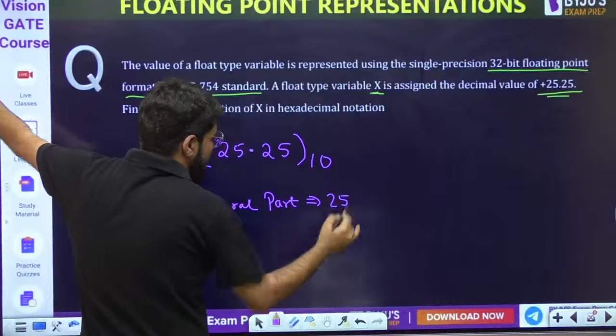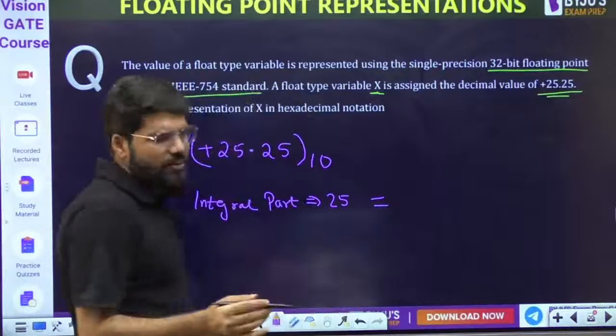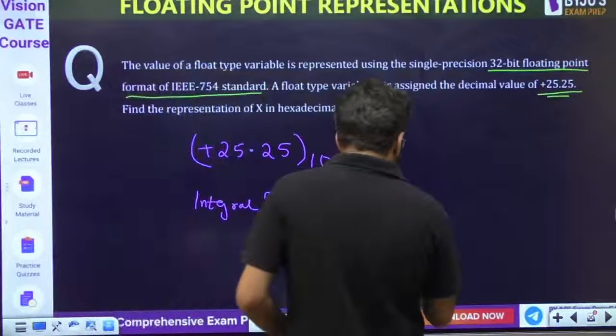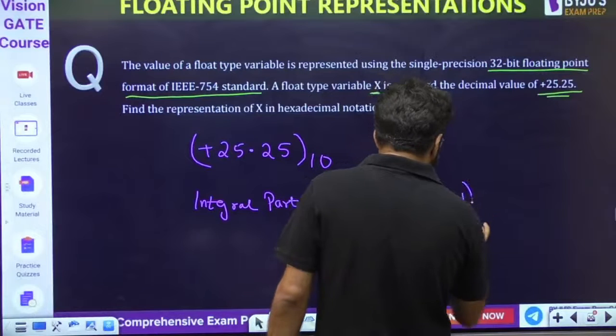that is 25. Okay, how much is this in binary? 25 is a small number, right? 16 plus 9. 9 is 1001. So 1, then 1 and 1001. This is the binary value.